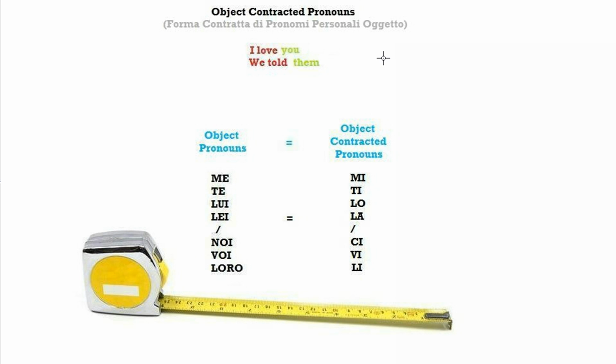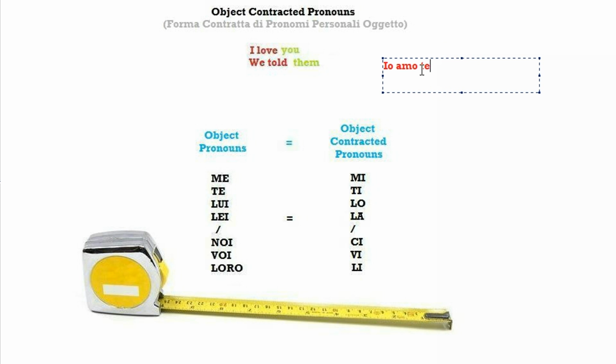What happens in Italian is that you don't say io amo te to say I love you. Although the verb to love is amare, and therefore when we conjugate it in the present tense, first person singular, we get amo. And although the subject I is io in Italian, and the object pronoun you is te, you will hardly ever hear somebody say io amo te.